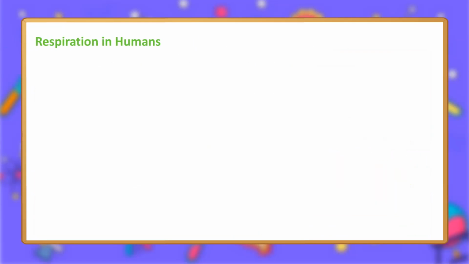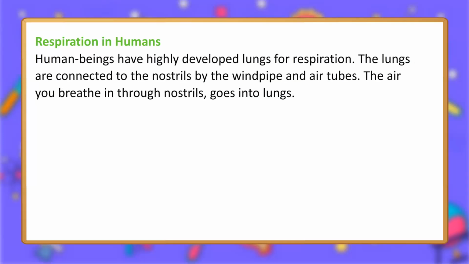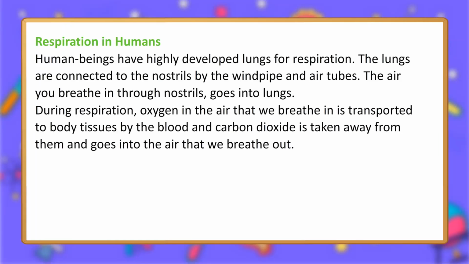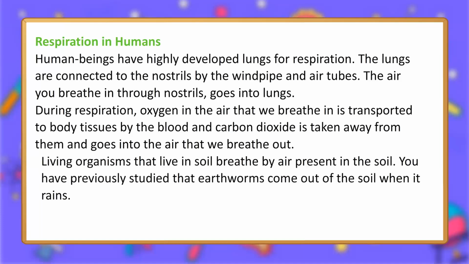Respiration in humans. Human beings have highly developed lungs for respiration. The lungs are connected to the nostrils by the windpipe and air tubes. The air you breathe in through nostrils goes into lungs. During respiration, oxygen in the air that we breathe in is transported to body tissues by the blood, and carbon dioxide is taken away from them and goes into the air that we breathe out.